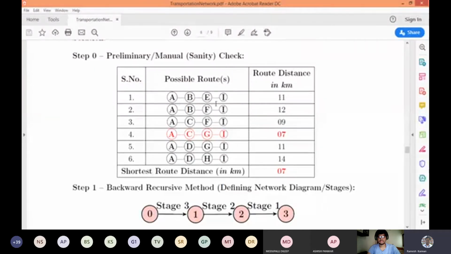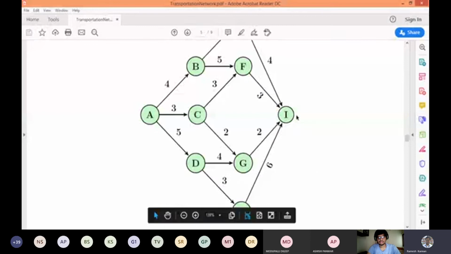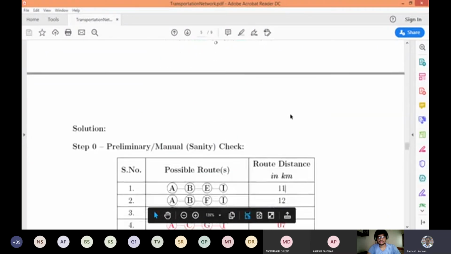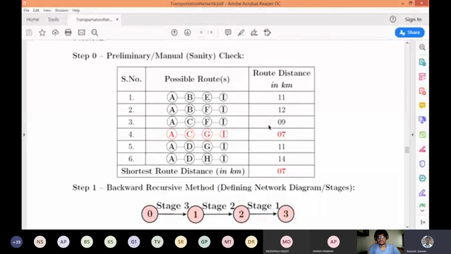The different possible routes from A to I are given, with the corresponding total distance covered in kilometers. And out of these, A-C-G-I yields the shortest distance of 7 kilometers. So let's see whether we get the same shortest distance in the dynamic programming problem as well. This is what we do.